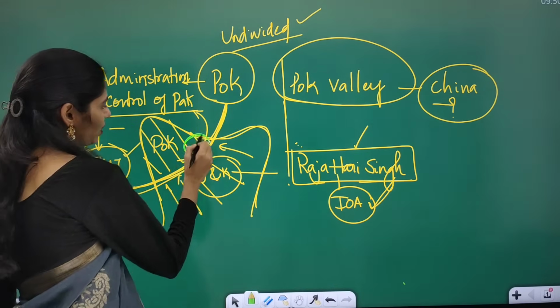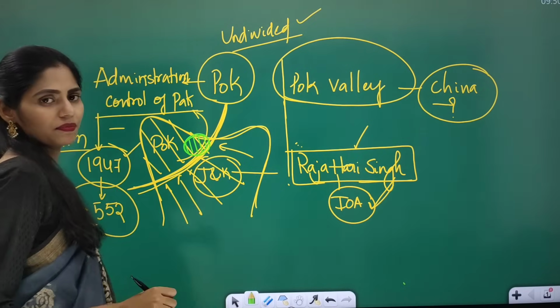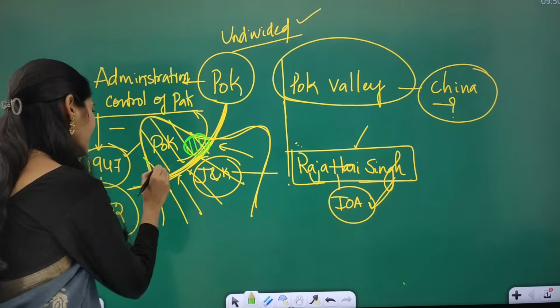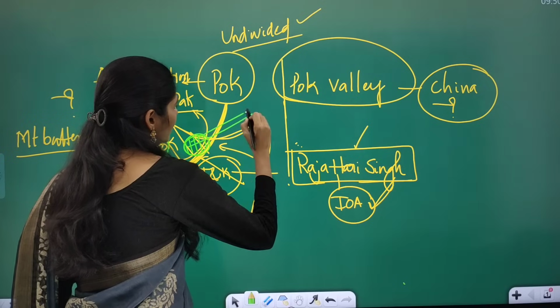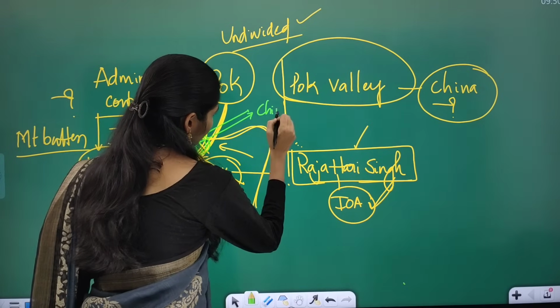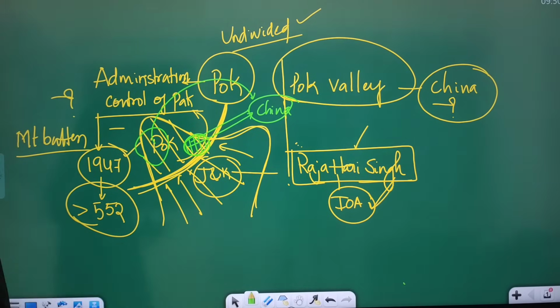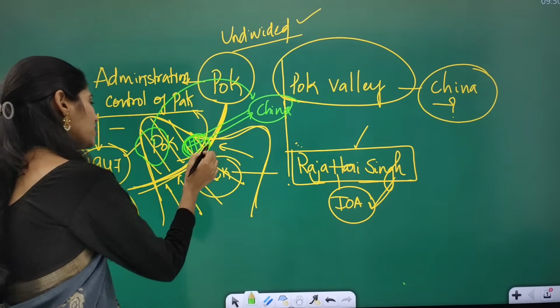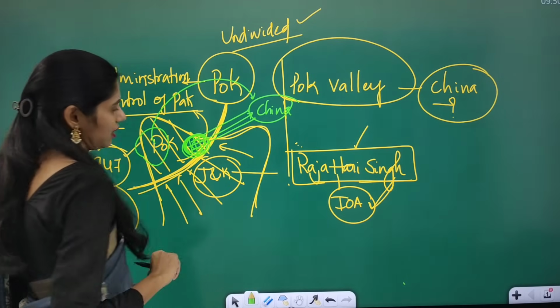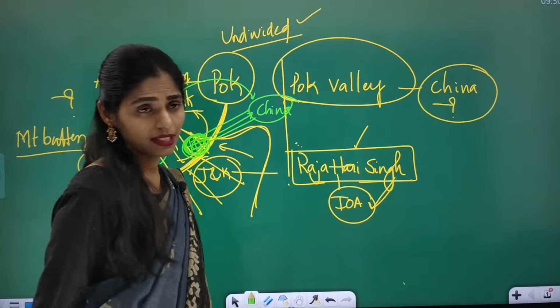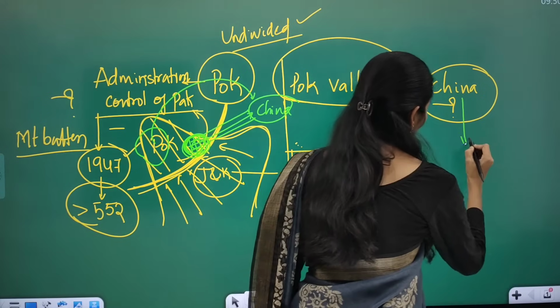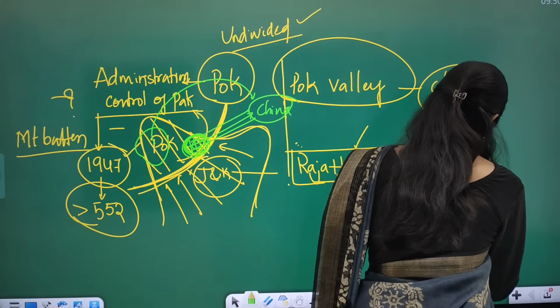So here in this area we have this valley, the Shaksgam Valley. Actually, Pakistan ceded this area to China, because China and Pakistan are all-weather friends, best friends. So this area was given by Pakistan to China. And the present context is that China is going for laying of roads in this region.